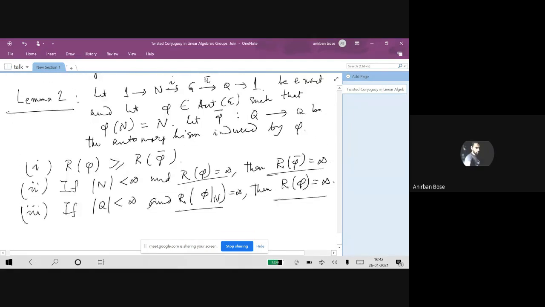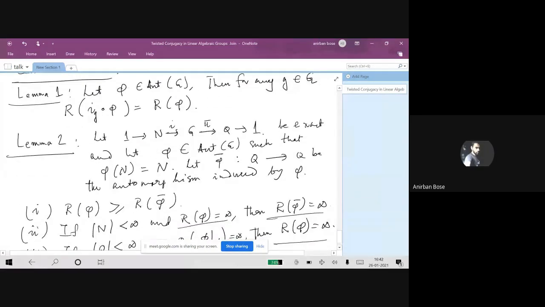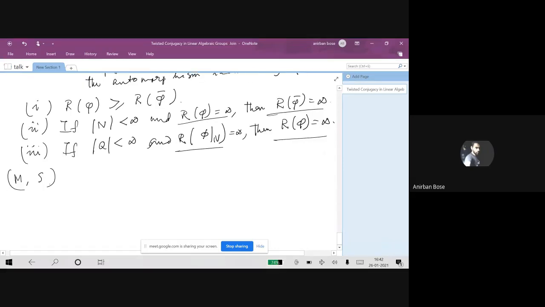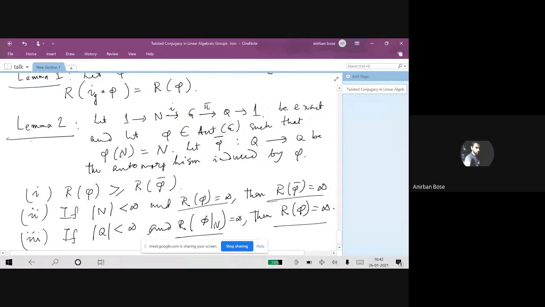Let me also mention that a certain version of lemma 1 and a certain version of lemma 2 are also observed elsewhere. For instance, in Mubeena and Sankaran's paper, they have observed this thing. It is also observed in other papers, but not exactly this version. For our purpose, we had to make some arrangements to the statement, and this is what we have.